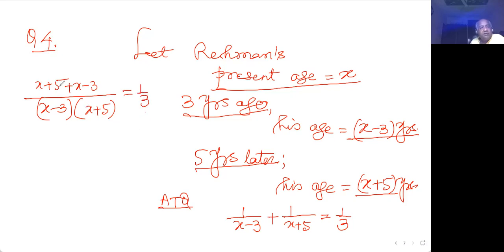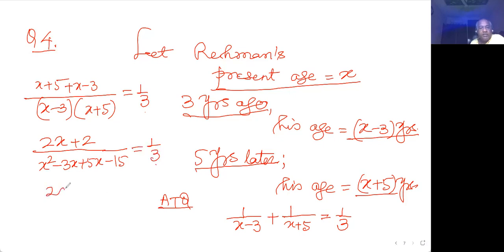Many children have no idea of this simplification. Sometimes they commit mistakes here also. But I think you are an improved lot. You will not be facing trouble because you might have studied these things in earlier classes. For class 10th, you must have good command over the LCM of numbers when they are different. This is equal to 1 by 3.